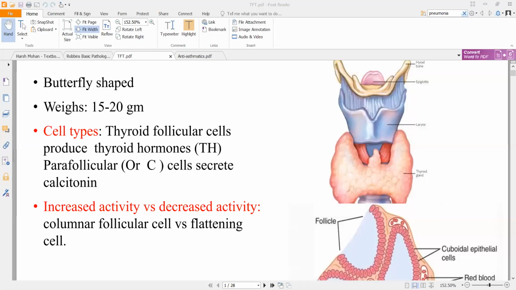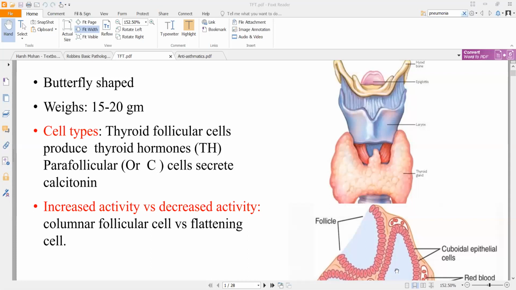Right. Now, as I was telling, the thyroid gland will have two main types of cells, which are your follicular cells and your parafollicular cells. Follicular cells are responsible for production of thyroid hormones, whereas parafollicular cells will secrete calcitonin.